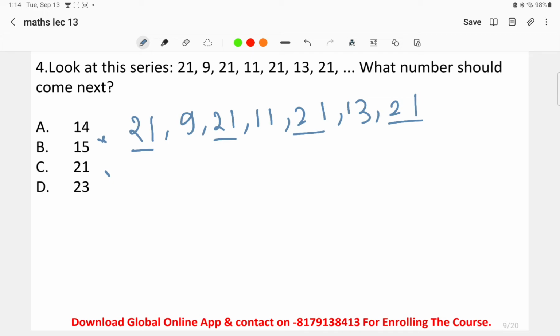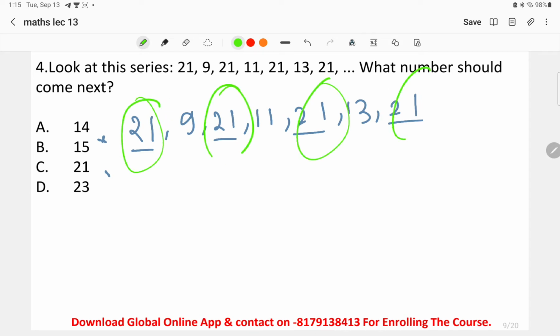Now what are these two different numbers? We'll check that out. In this alternating repetition series, the random number is 21. The random number 21 is repeated, and next, what we can find is that in the other series, each number, this is one pattern, right?